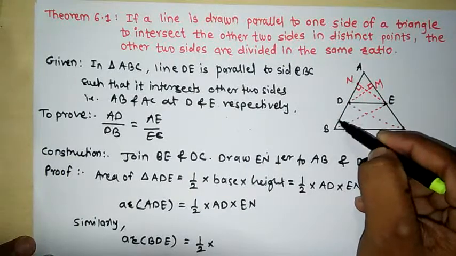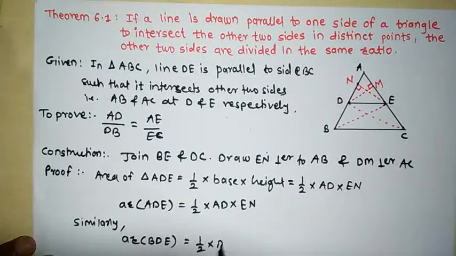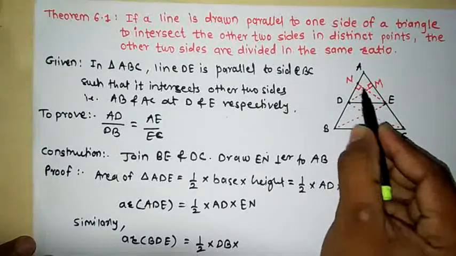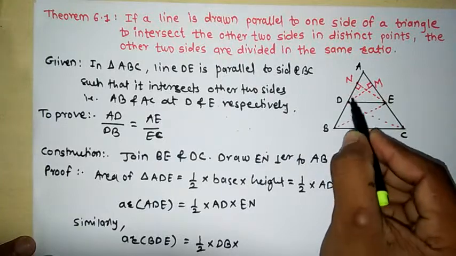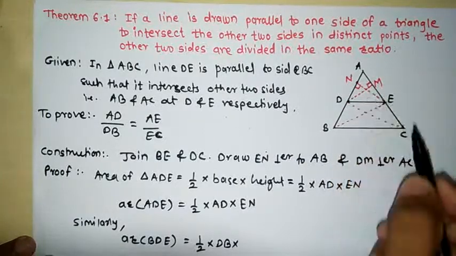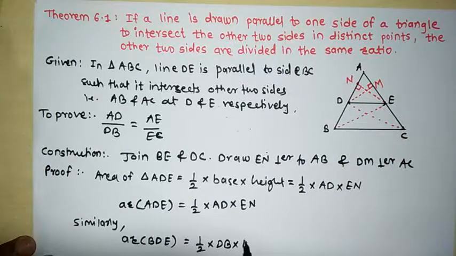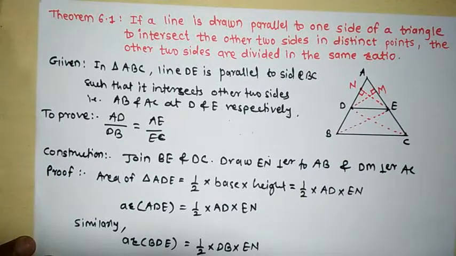We will assume DB as the base. DB is the base, and what will be the height? If DB is the base, then the height will be EN only. If we extend this line, then EN will be the height of this triangle. EN will be the height.